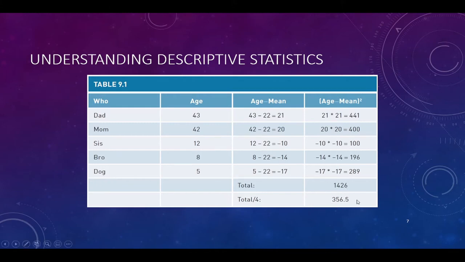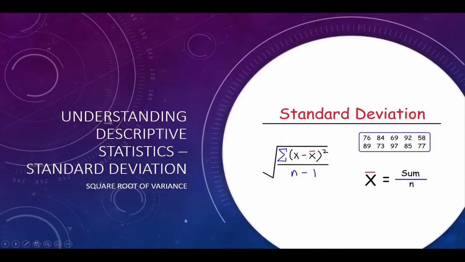5 minus 1. Now it says here that the variance is 356.5 squared years. What does that mean? It doesn't mean anything to me. So we're going to take this variance one step further to give it a little more meaning. We're going to create the standard deviation to try to make some sense out of what this is.